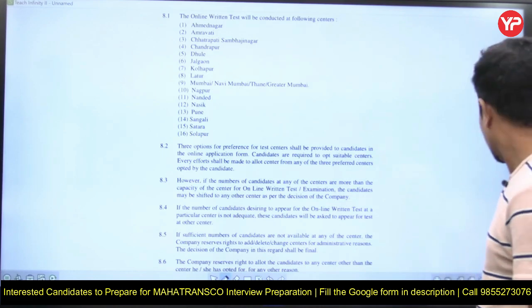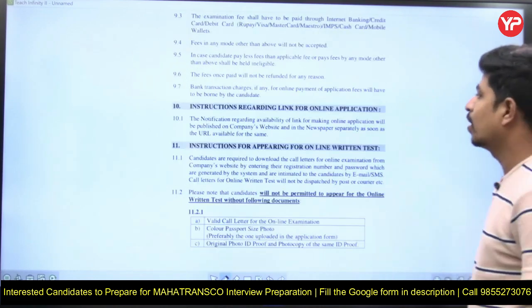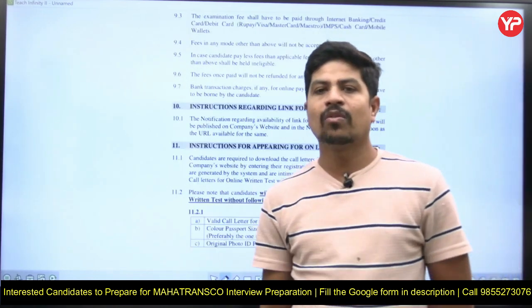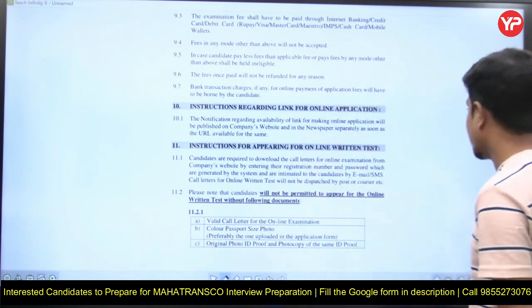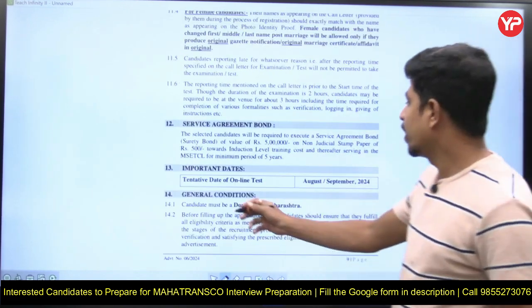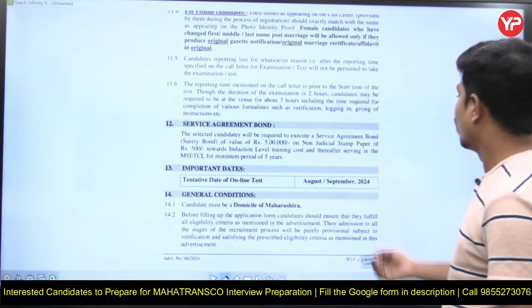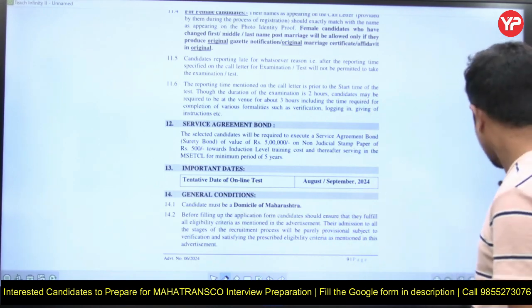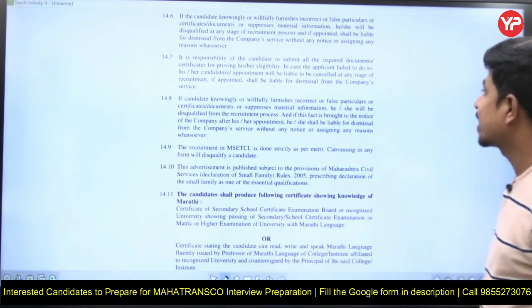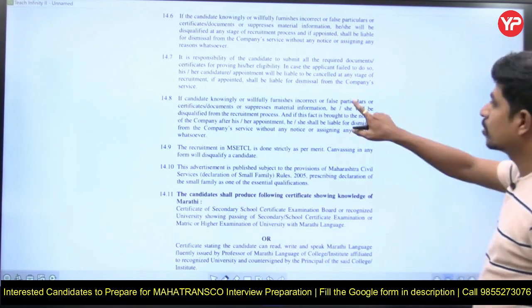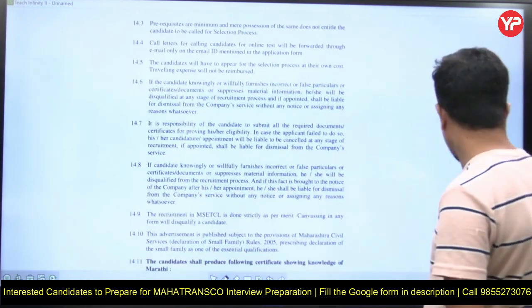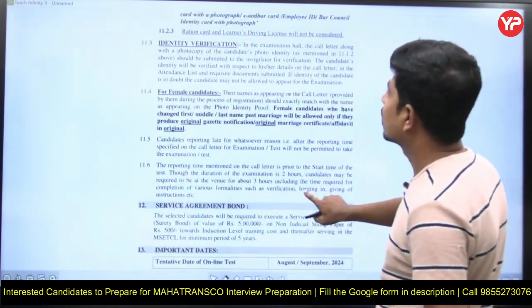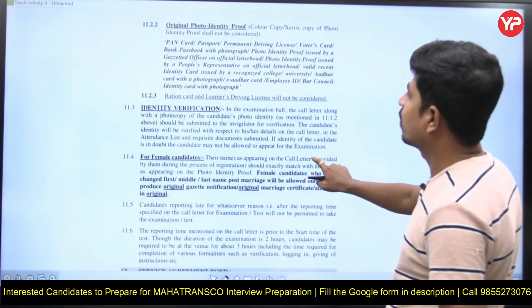Yes, and the tentative examination will be in the month of August or September, he mentioned tentatively. The tentative date of the online test will be August or September 2024, right? So the online application has not yet started. Once it starts, you can start applying for this post.